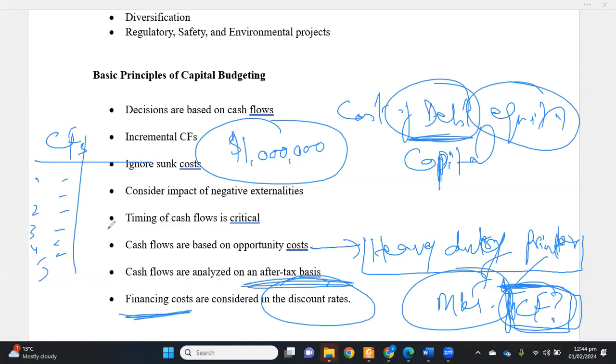So here we need to discount them and calculate the present values of these cash flows. While calculating present values, the discount rate should be this cost of capital. The discount rate might even be higher than the cost of capital, depending upon the company's preferences or the board of directors' preferences. But at least whatever the cost of capital is, it has to be reflected in the discount rate in order to calculate present values.